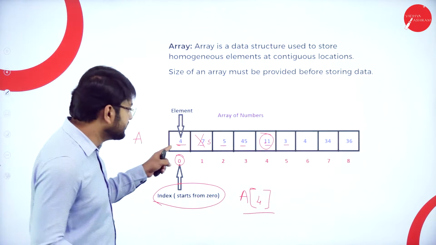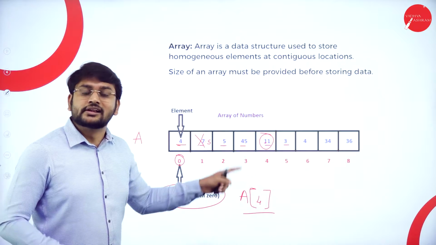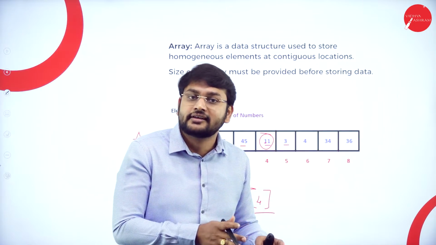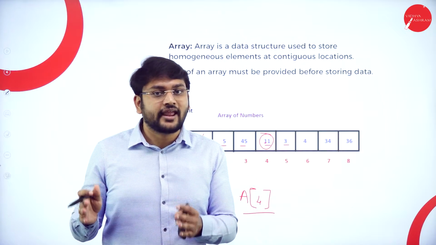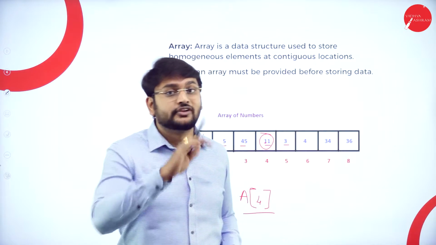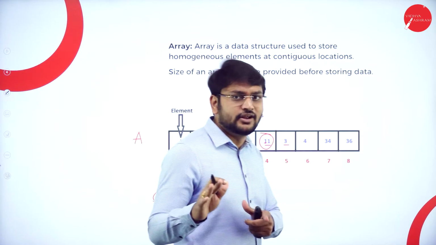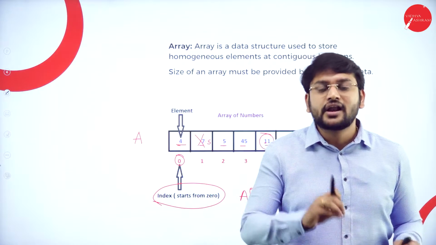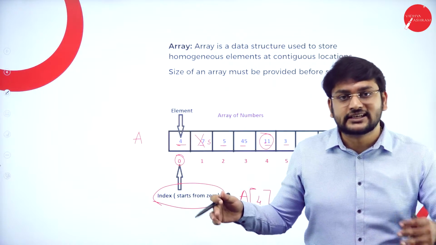You are storing the data one by one sequentially. That is what we call a linear. So arrays are a linear data structure. Whenever I say linear, you should understand that sequentially you are storing the data one after the other.